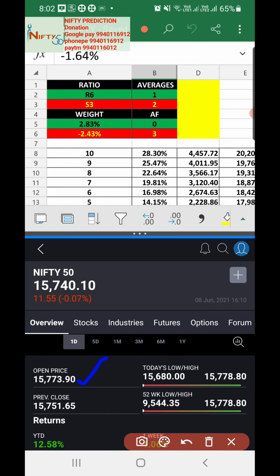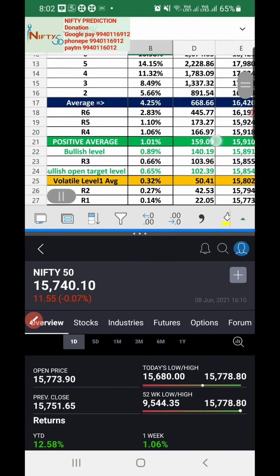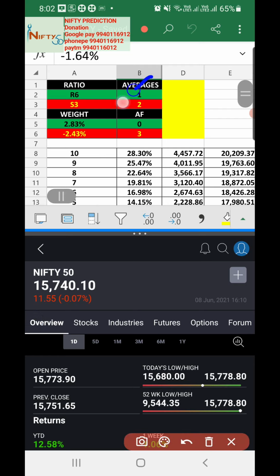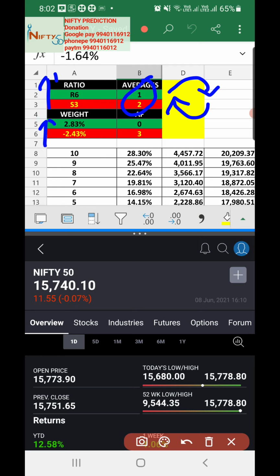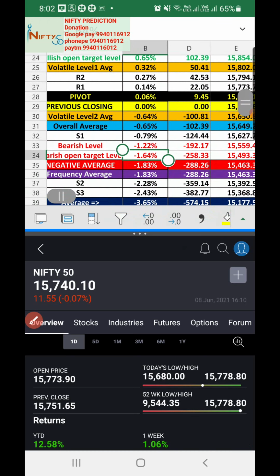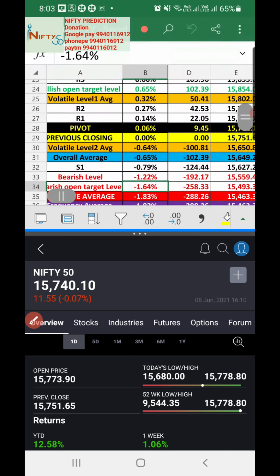The pre-opening was in the positive at 15,773.90, but our data clearly indicated a volatile market. Anything that comes with a difference of 1 point, we have seen any number of times, indicates a volatile market, with the ratio and weightage positive. But the absolute frequency is clearly on the negative side, up to 1.83%, which is 288.26 on the downside. So it has the potential to fall that much.